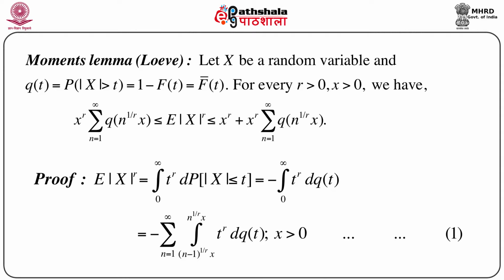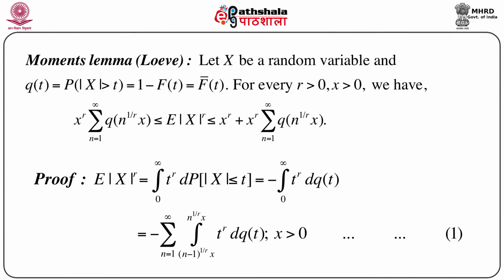Only in the upper bound there is one extra term, which is x to the power r, and the restriction on x and r is that they should both be positive. That is the only restriction. So this is a very general result that gives the lower and upper bound of the rth order absolute moment for every r greater than 0, provided obviously the moments exist.